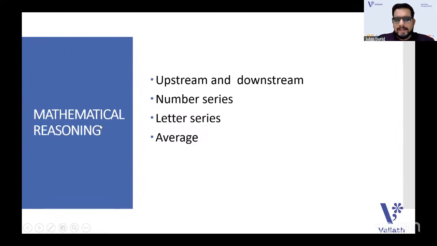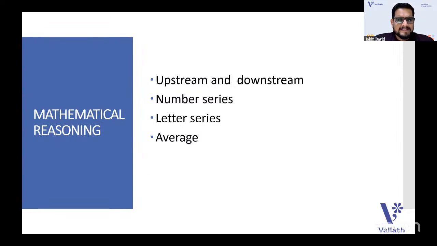And going to mathematical reasoning, this time I was very happy that upstream, downstream, number series, letter series, average, all those were done in our classes, offline, online, and everywhere, and also in the marathon revision and the YouTube live revisions. Upstream and downstream question, I still remember the questions that we have done. Find the speed of the stream. Students were remembering that. So questions were there from the mathematical reasoning part.